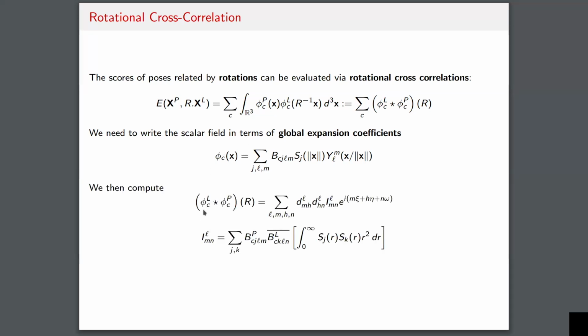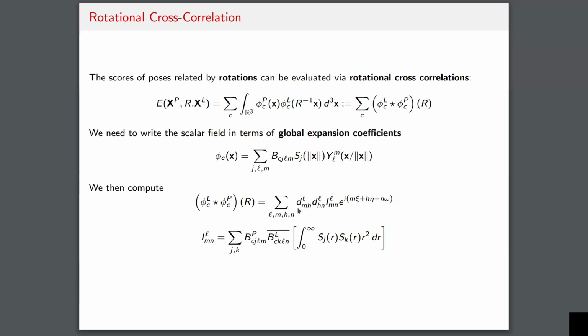What you can do is you can immediately write down the rotational cross correlation of these two scalar fields defined by these two different B, C, and J LMs, right? One for the ligand, one for the protein, as a three-dimensional Fourier transform of some other function. And so, let's take a look at what that function is.